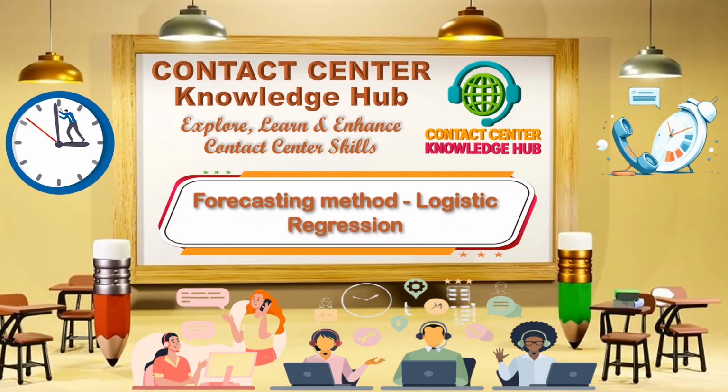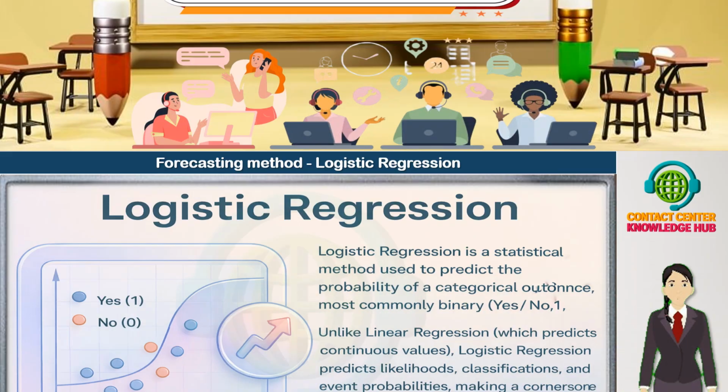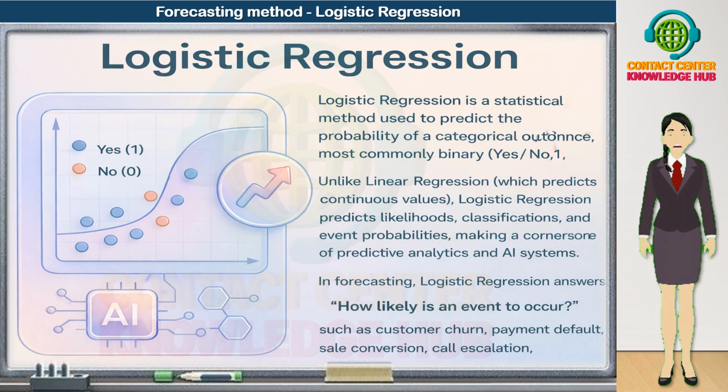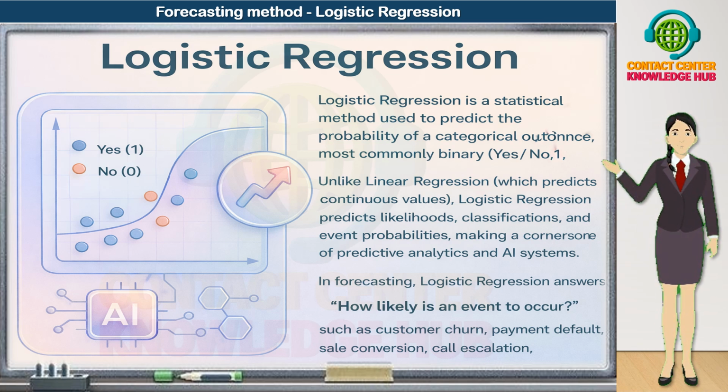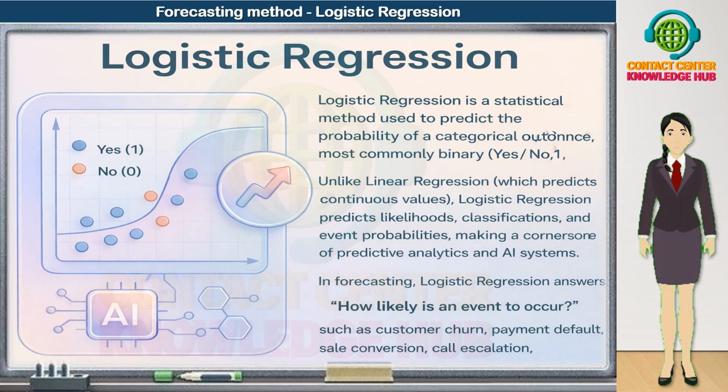Let's discuss logistic regression in forecasting in depth. In this section, we'll introduce logistic regression. Logistic regression is a statistical method used to predict the probability of a categorical outcome. Most commonly, a binary outcome such as yes or no, 0 or 1, success or fail.